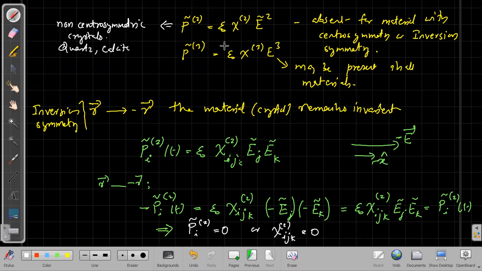You can grow your own crystals with non-centrosymmetric structure, and you can have the chi2 in that. But most of the materials possess chi3 and not chi2. So you have to keep in mind that chi2 is not universal, but chi3 is universal. The chi2 is available only in non-centrosymmetric crystals.